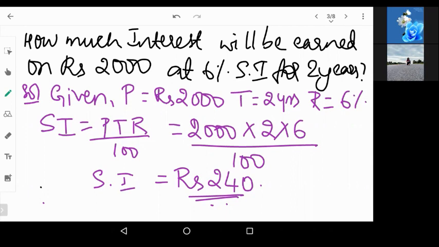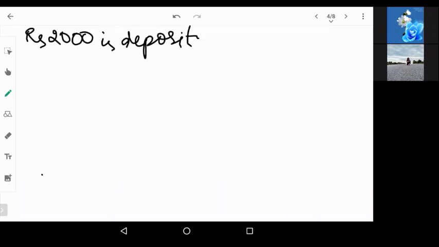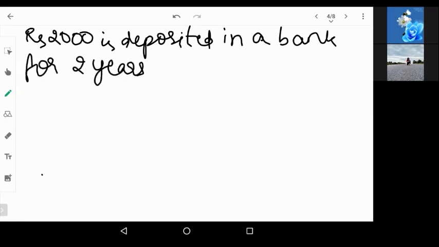Okay. Now the next question. Since these are simple questions, I'm solving more of them. 2000 rupees is deposited in a bank for 2 years at simple interest, I'll write it as SI, simple interest of 6.5%.